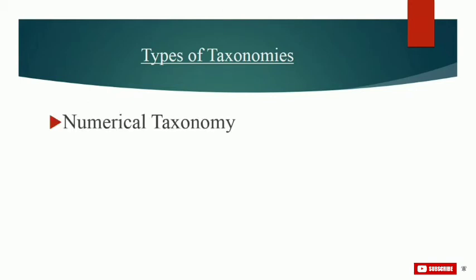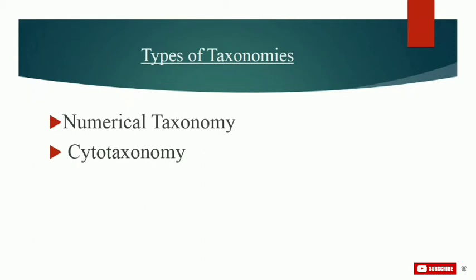So the first one is numerical taxonomy. It is carried out by quantitative assessment of similarities and differences in order to make objective assessments. It is now easily carried out using computers based on all observable characteristics. Numbers and codes are assigned to all the characters and the data are then processed. In this way, each character is given equal importance and at the same time hundreds of characters can be considered. So the second type is cytotaxonomy.